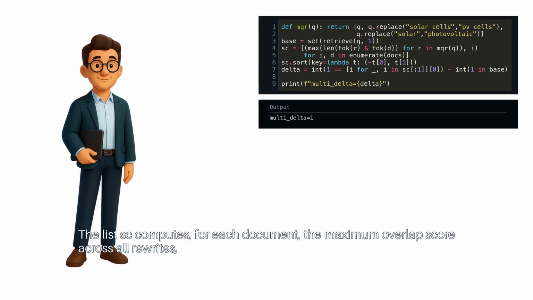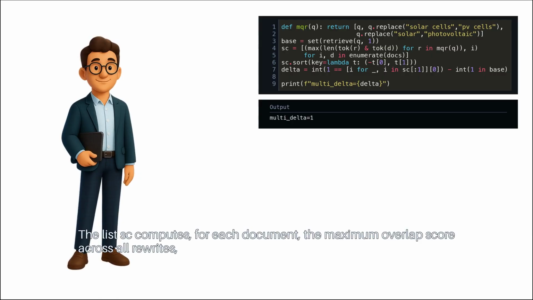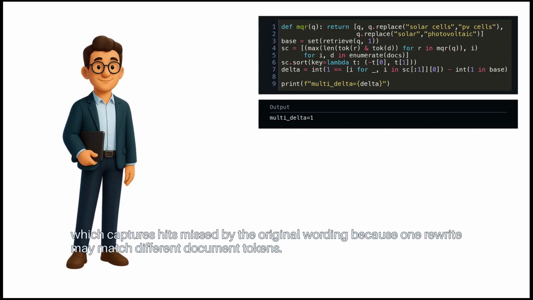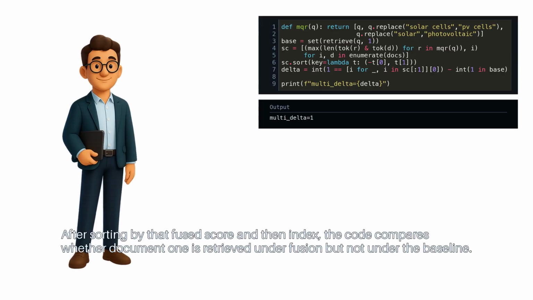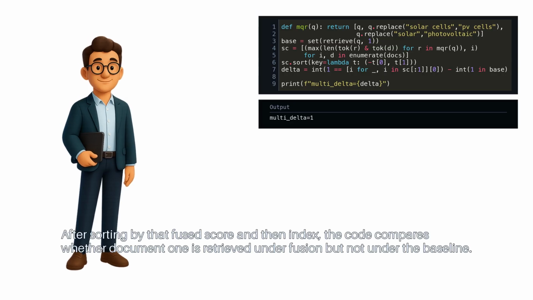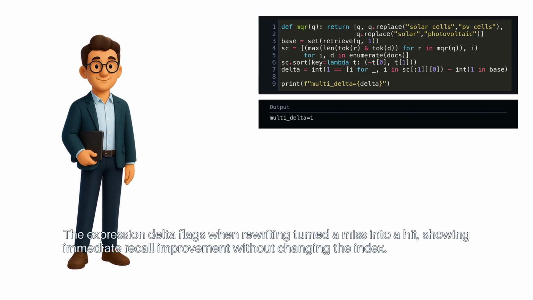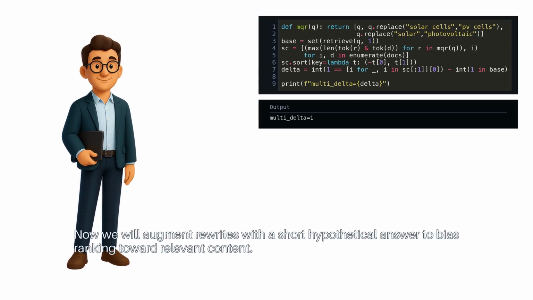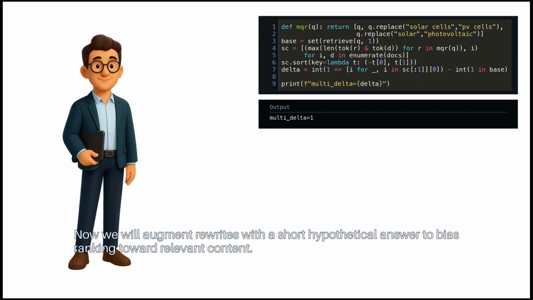The list SC computes, for each document, the maximum overlap score across all rewrites, which captures hits missed by the original wording, because one rewrite may match different document tokens. After sorting by that fused score and then index, the code compares whether document 1 is retrieved under fusion but not under the baseline. The expression delta flags when rewriting turned a miss into a hit, showing immediate recall improvement without changing the index.